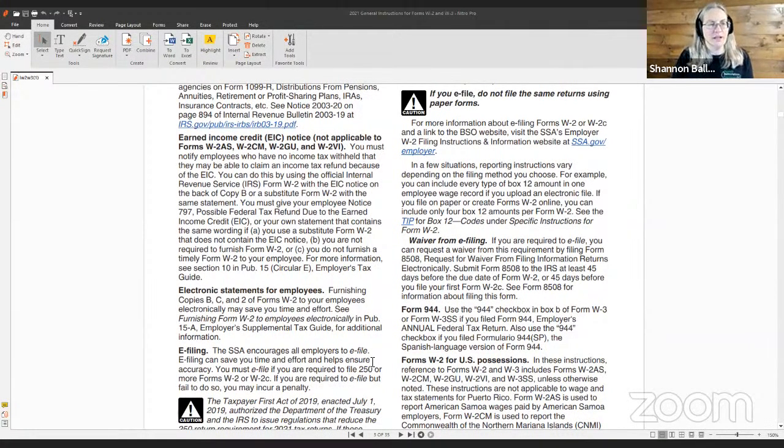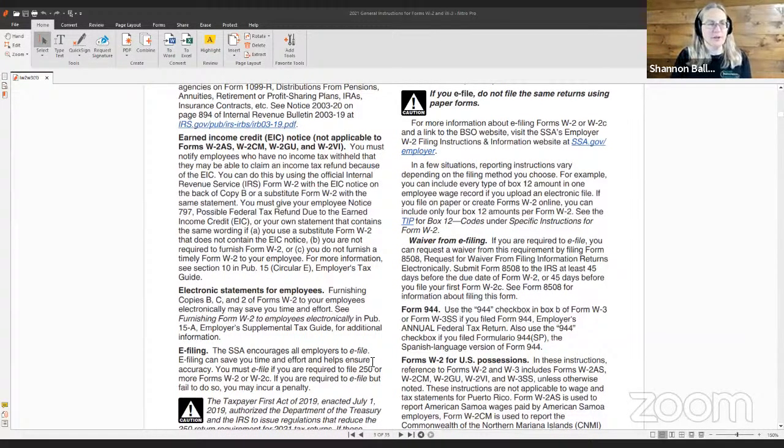Earned income credit notice, not applicable to Forms W-2AS, W-2CM, W-2GU, and W-2VI. You must notify employees who have no income tax withheld that they may be able to claim an income tax refund because of the earned income credit. You can do this by using the official Internal Revenue Service Form W-2 with the EIC notice on the back of copy B, or a substitute Form W-2 with the same statement.